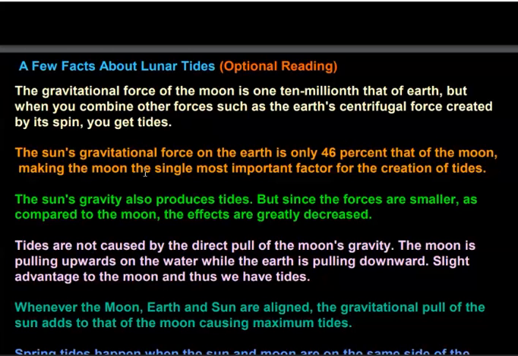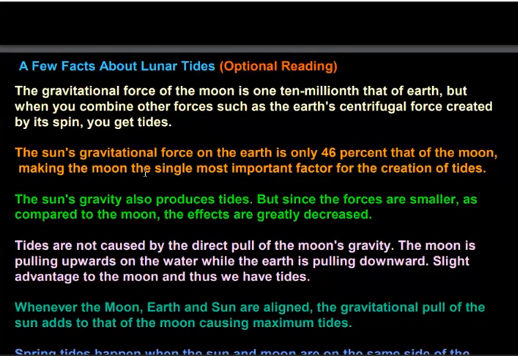Our sun is almost 15 crore kilometers away from the center of the earth. On the other hand, the moon is only about 3 to 4 lakh kilometers away from the center of the earth.